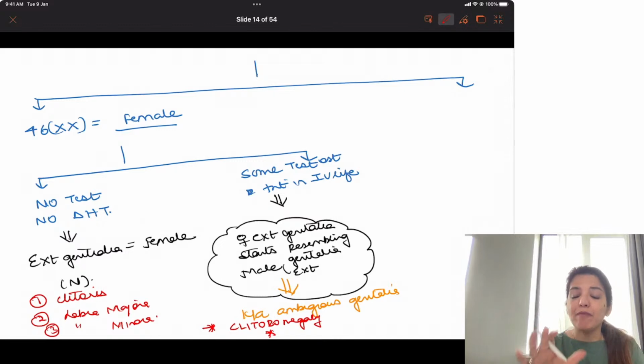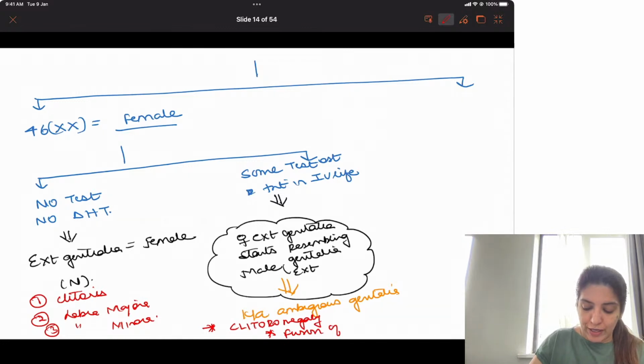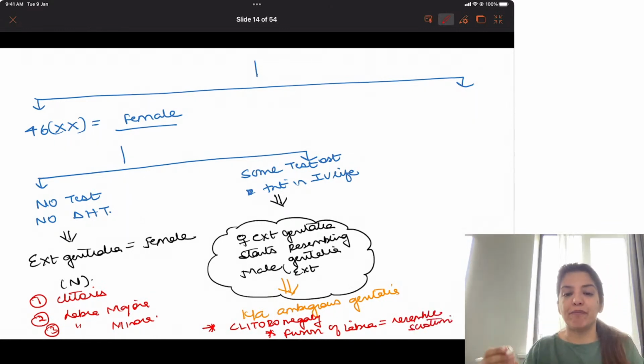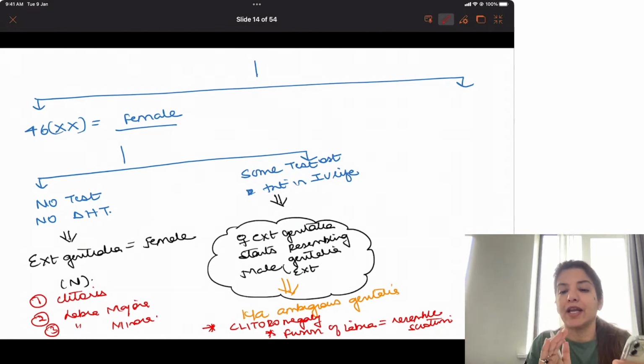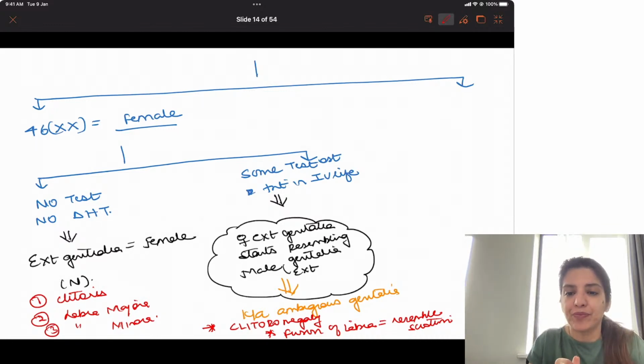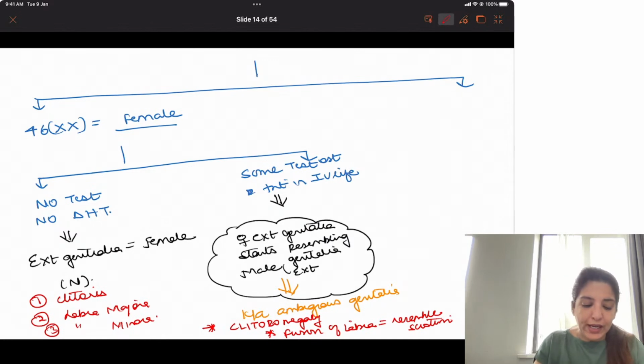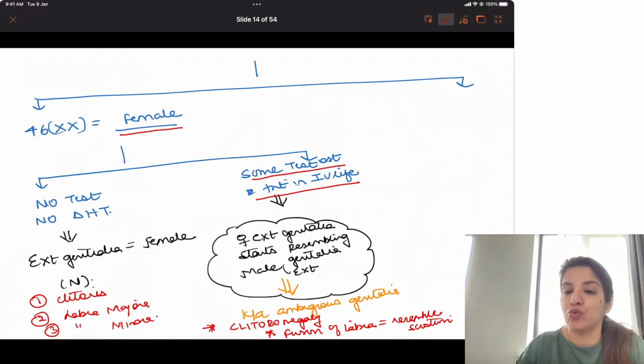Then labia majora and labia minora will be fused. There will be fusion of labia and they will resemble scrotum, right? So this is what is ambiguous genitalia, where it is not a clear-cut labia majora, labia minora, and not a clear-cut scrotum. There is something in between. Are you understanding? And this is going to happen when in females there is some testosterone present in intrauterine life.